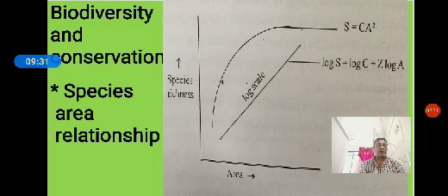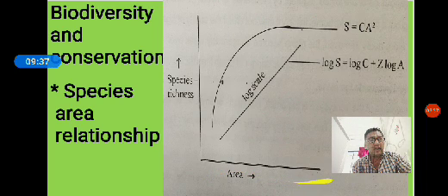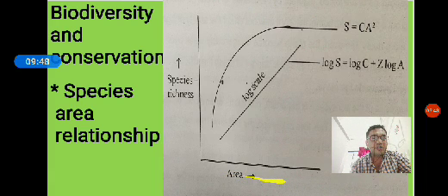So this diagram indicates how much area and how much species richness is occupied. On this basis, a straight line is drawn. If the area is more and the species richness is less, then a less steep line is drawn. If the area is equal and the species richness is equal, then we see a straight line. The species area relationship is understood by the formula log S equals log C plus Z log A.